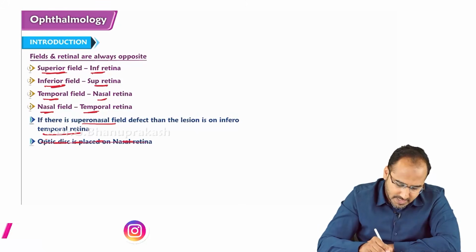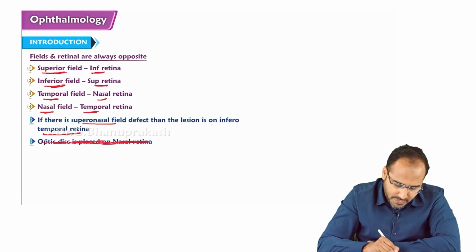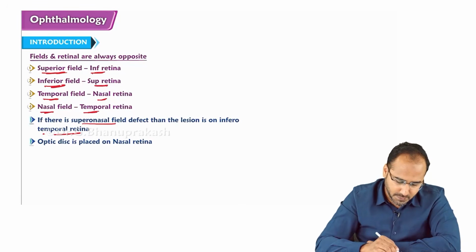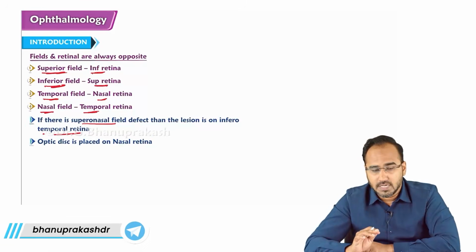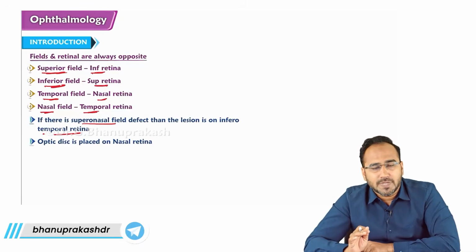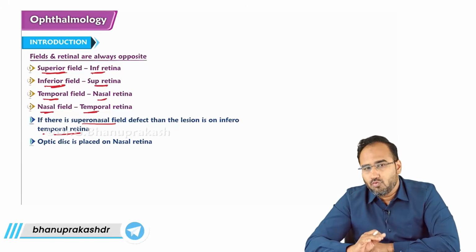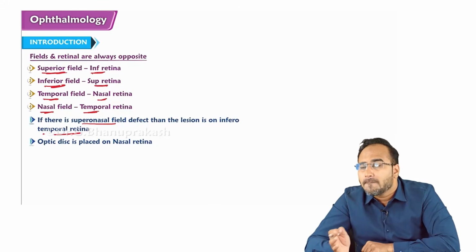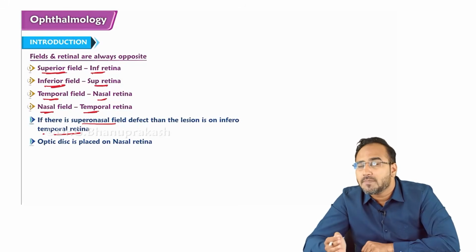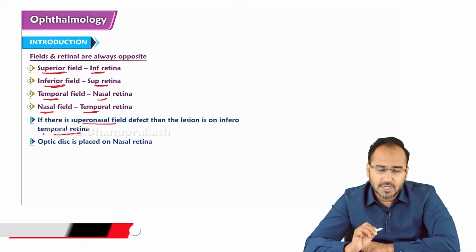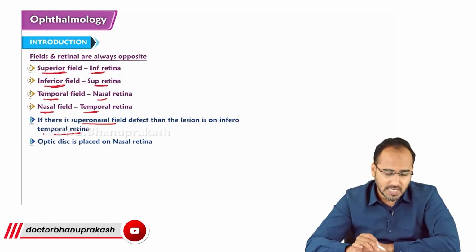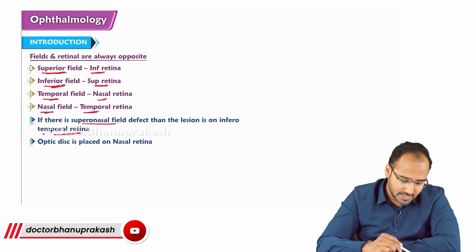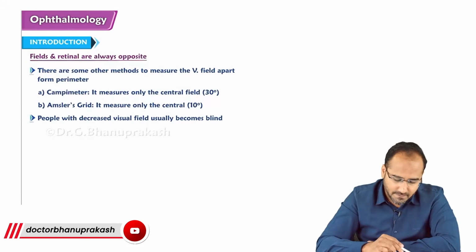Next, just strike this off, guys. Optic disc is placed at nasal retina. No, optic disc is placed. We'll start from this point. So if the patient is complaining of superonasal field defect, where is the lesion? The lesion will be the opposite of the field defect. What is the opposite of this field defect? Inferotemporal retina. Inferotemporal retina, right? This is regarding the visual field, right?